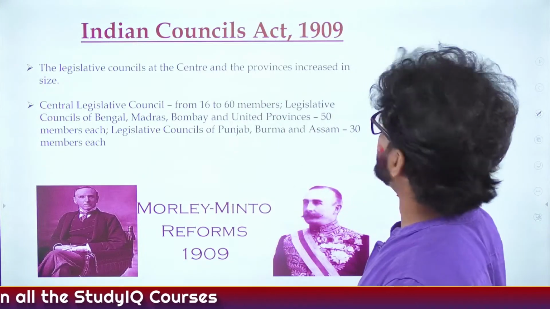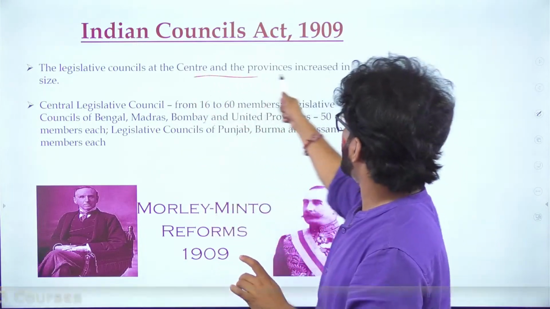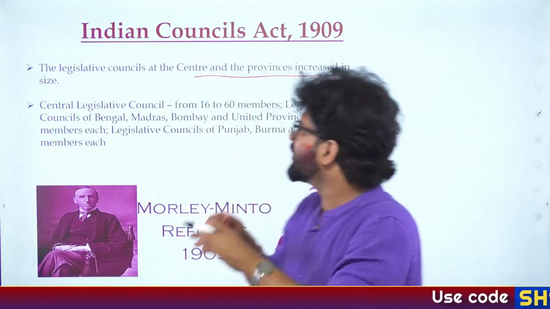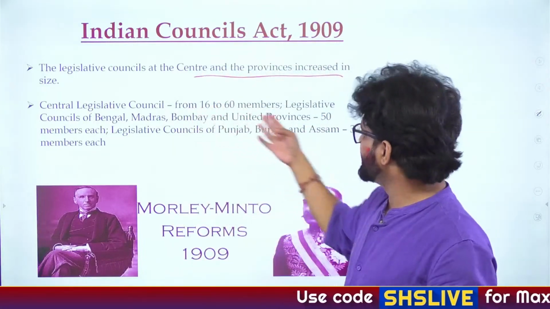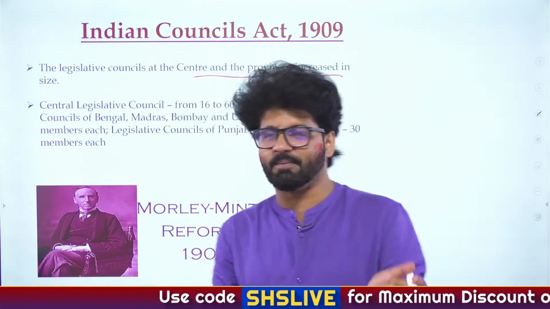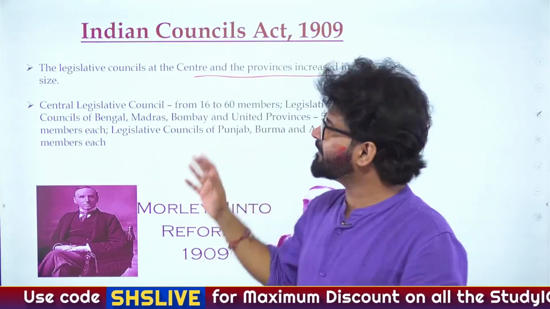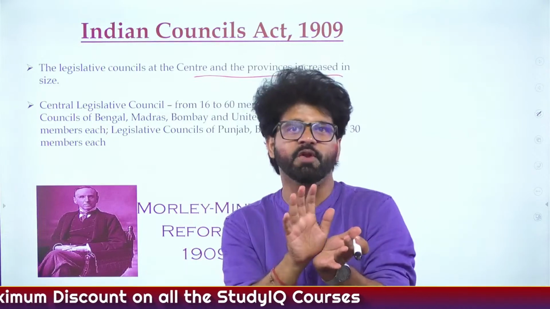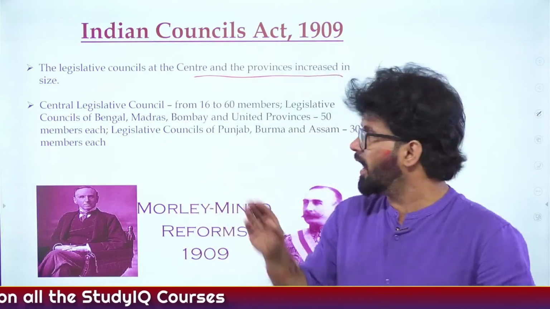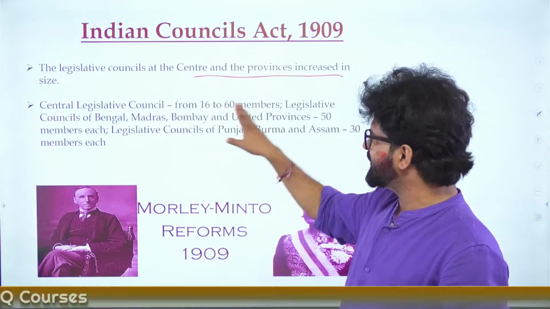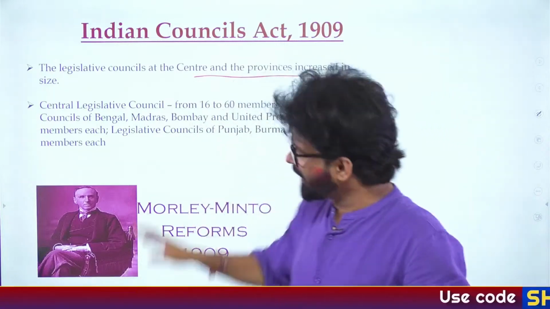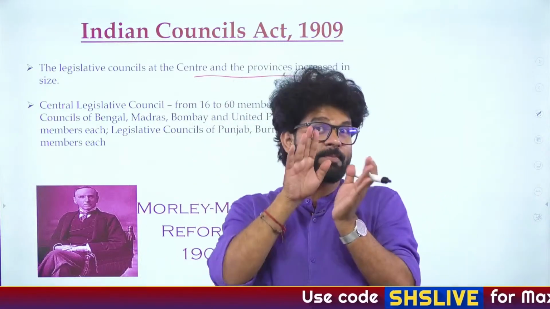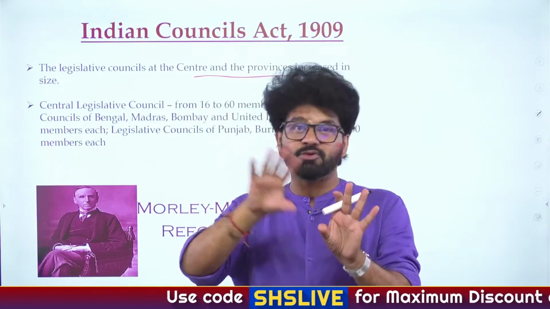So Indian Council Act 1909, Legislative Council at the center and provinces increased in size. So why? And again from 16 to 60 members, but we are not taking it seriously because this Legislative Council, be it at center or provinces, doesn't have much power. The power lies with Executive Council, and that's why this is a cheat code for you. Rather than keeping track of these members increasing from 16 to 60, the most important part is to keep track of the Executive Council where actual power lies.